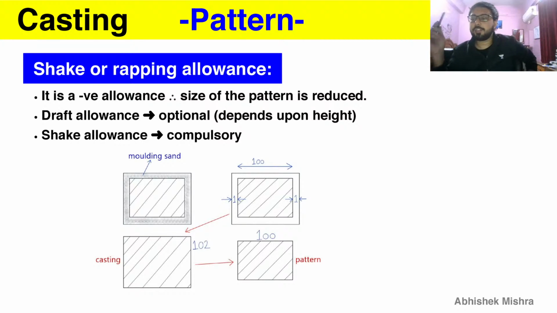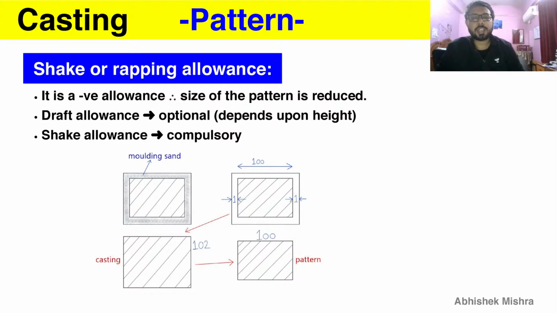And draft allowance that we have studied about, which was given to safely remove the pattern, was depending upon the height. So if the height is smaller, there is no need to provide that, because it will be very less, so it will not have any major effect. But if the height is greater, you need that to be provided, so it is optional. But shake allowance is always compulsory, because we are doing shaking before removing the pattern, so that it is easier for removal.